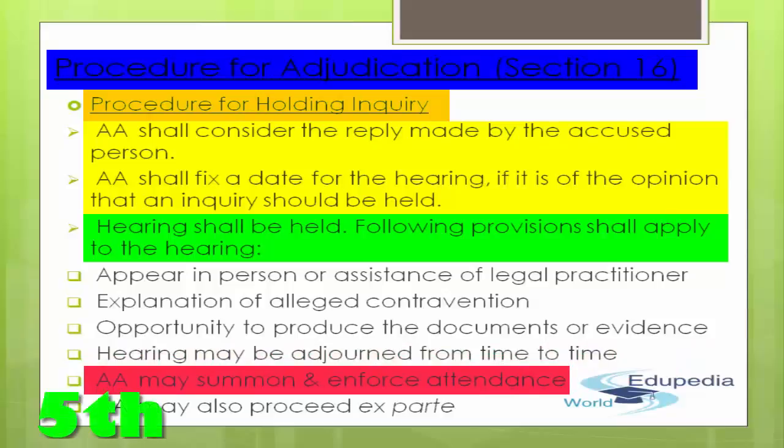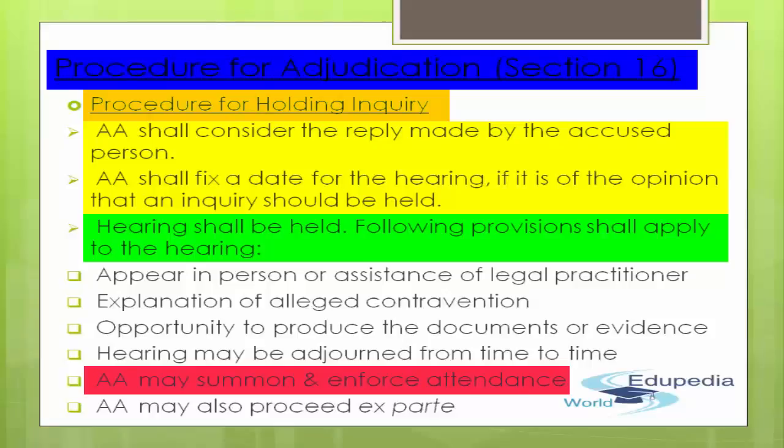Next, the adjudicating authority may summon and enforce the attendance of any person to give evidence or to produce any document. By summon or enforce attendance, I simply mean that they may send police officers to your home. That is basically the summons. Official departmental heads are sent in order to enforce your attendance, to provide evidence or to produce documents.